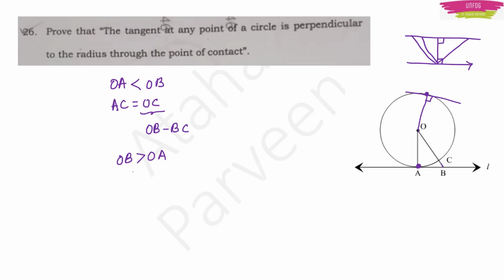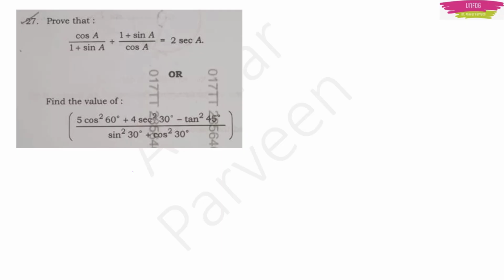Okay, clear, right? Next question, this is also a prove-that question, and there is an option here. You have to write any one question. That is how the question is framed here. But we will discuss both the problems, because this question paper is giving us an idea about what type of questions will be coming in our competitive examinations in Karnataka, right?